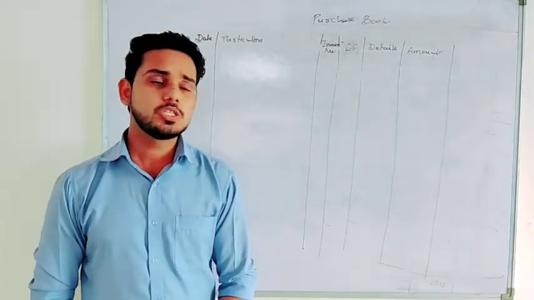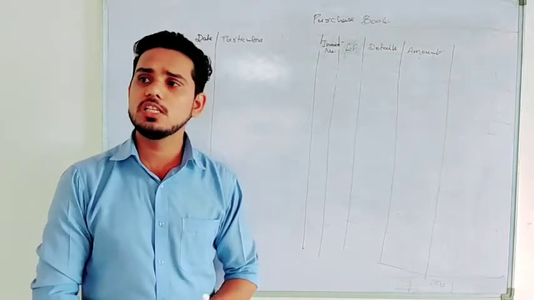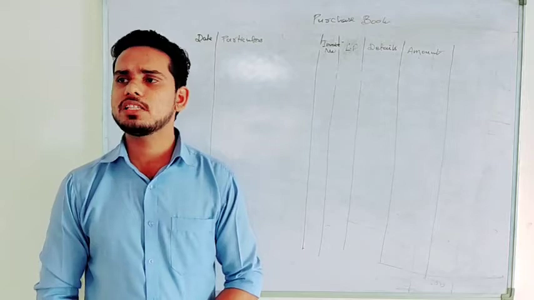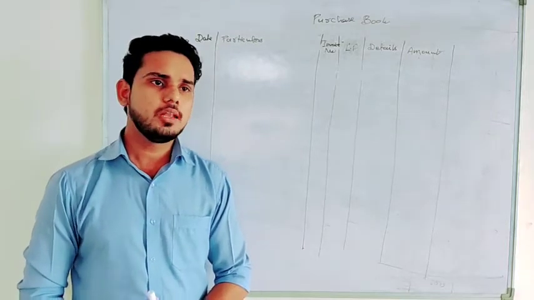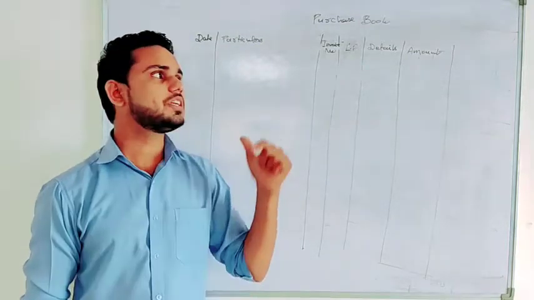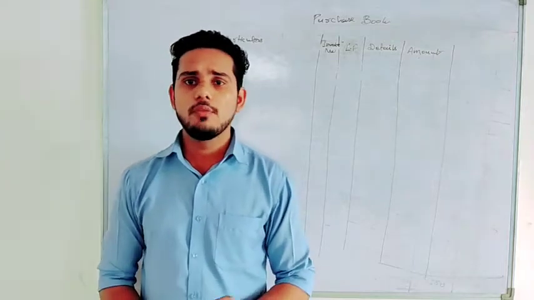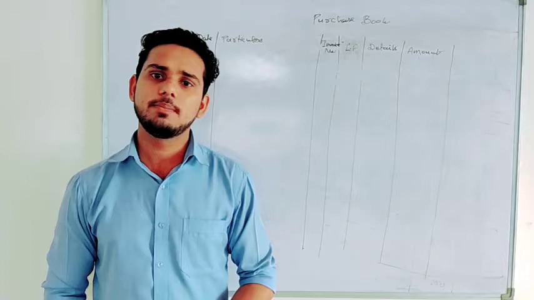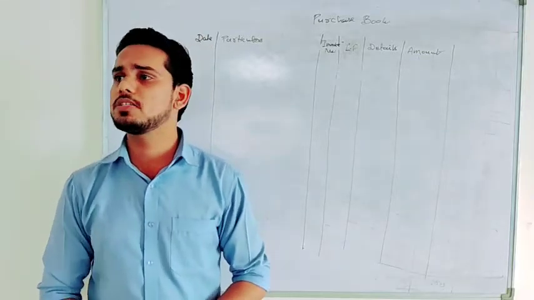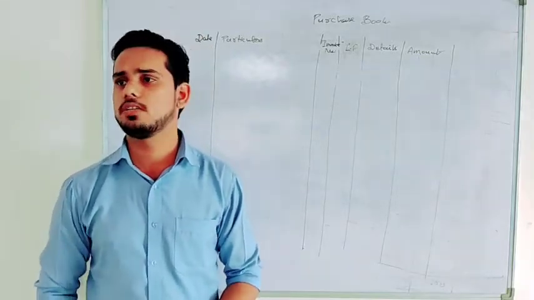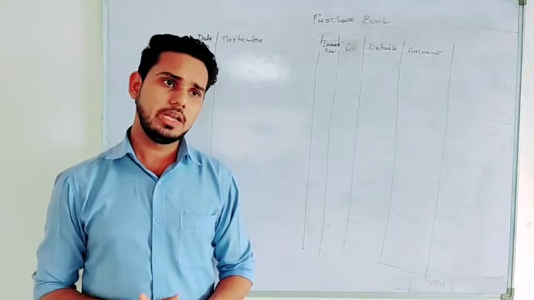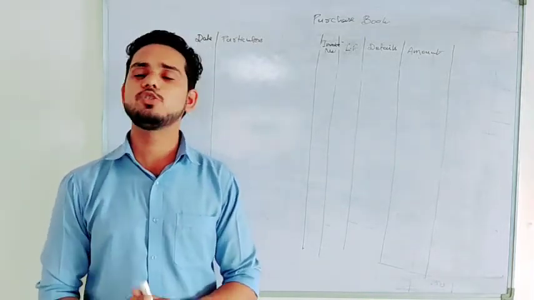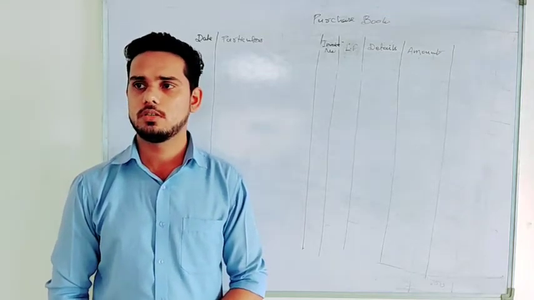See one thing, the process for preparing all these 4 books is the same actually. There is no difference in the format and no difference in writing the transactions in those books. If you have understood one book, like how to prepare the purchase book, that means you already know how to prepare the sales book, purchase return and sales return. The only difference is related to one single column, which is actually of no use for us.